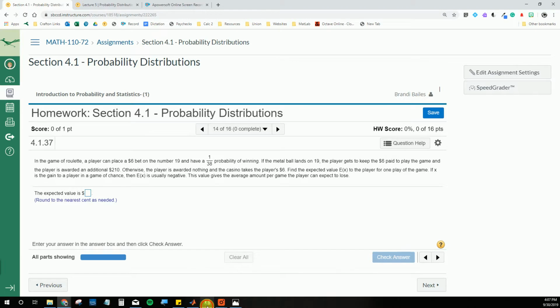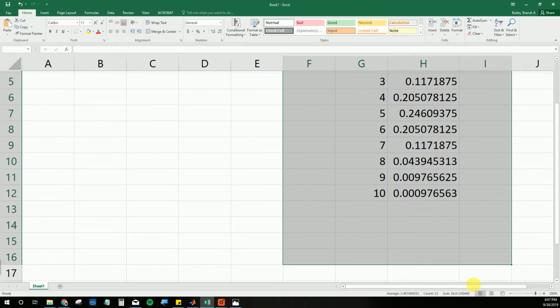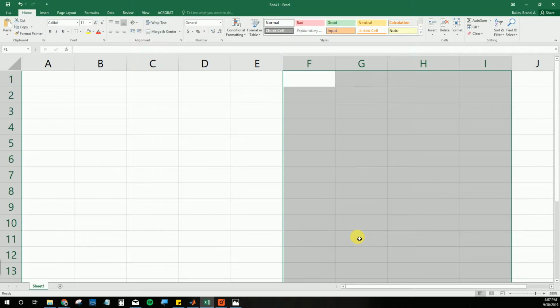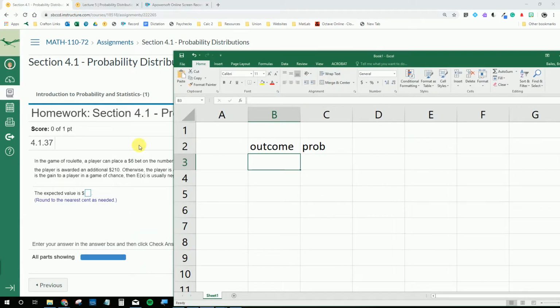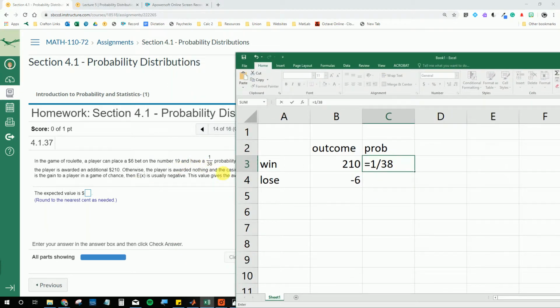I'm going to go ahead and do what I usually do and open Excel to help me out with my calculations. First thing I'm going to do is say outcome and probability. Reading through the problem, I can win $210 or I can lose $6. We can add win, lose. Probability of winning is 1 out of 38. And so the other probability must be 37 out of 38, because these have to be all the probabilities that you can possibly have.